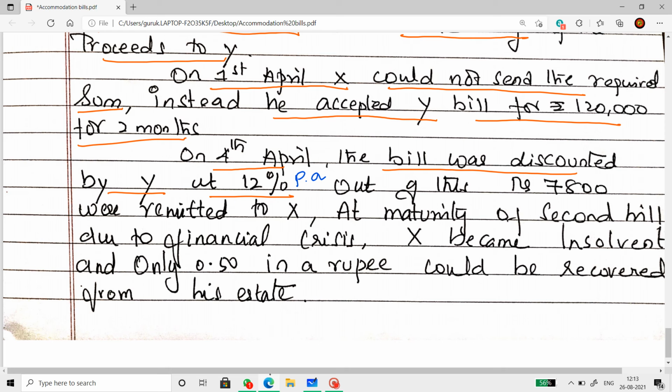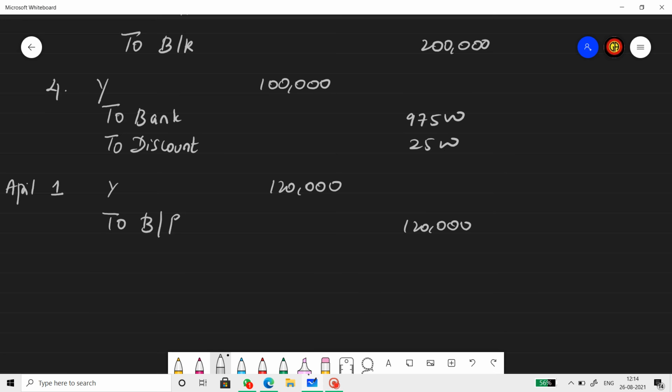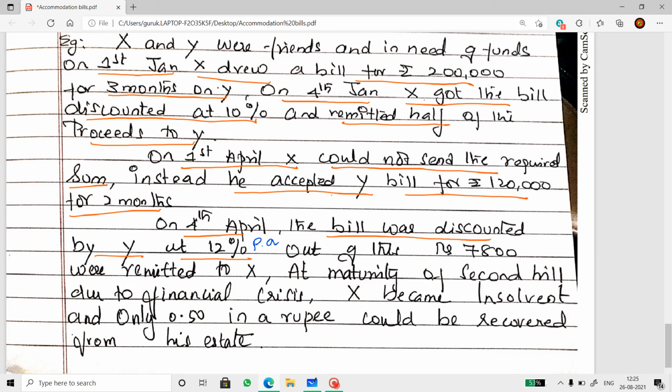And at maturity of the second bill, due to financial crisis, X became insolvent and only 50 paise in a rupee could be recovered from his estate. Okay. We passed the journals for that.